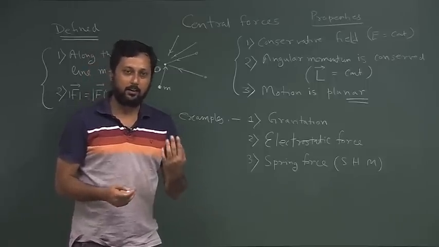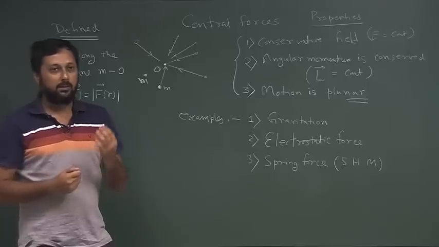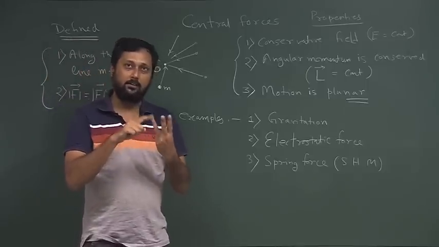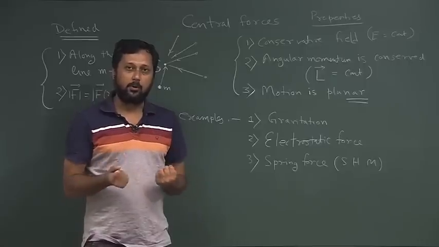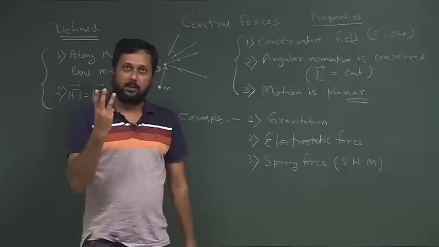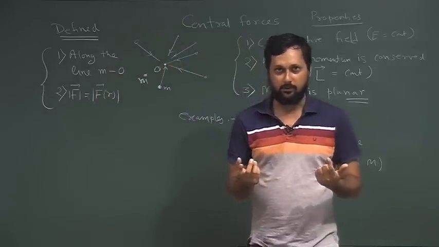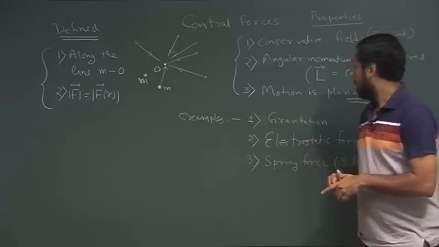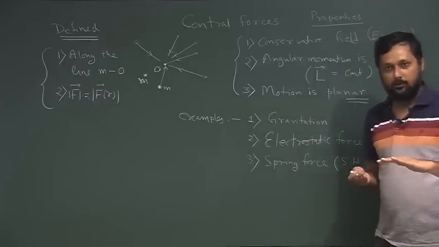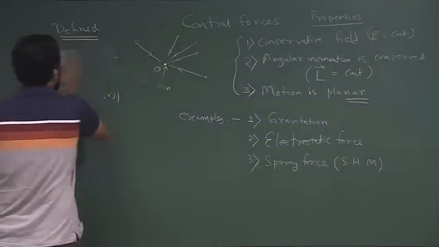In general, the Cartesian coordinate system has x, y and z, and the spherical polar coordinate system has r, theta and phi, so 3 coordinates in either case. But in this particular case, because the motion is planar, we can bring it down to 2 coordinates and just work with plane polar coordinates.